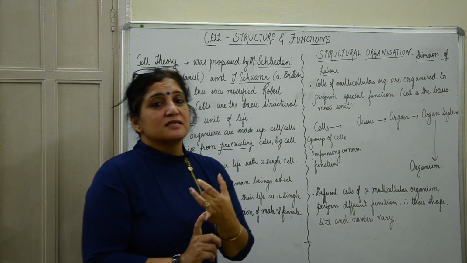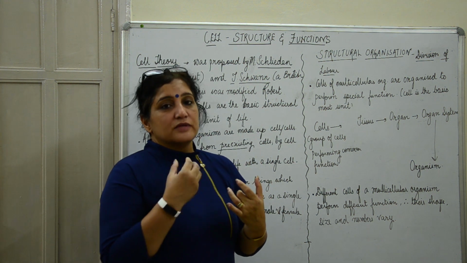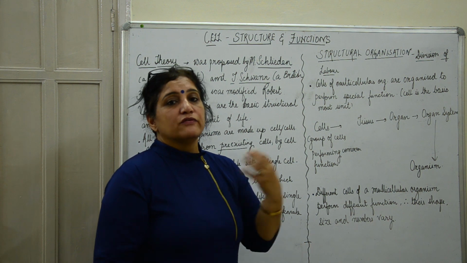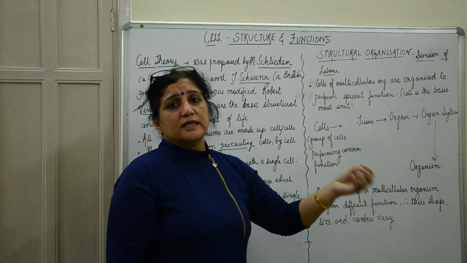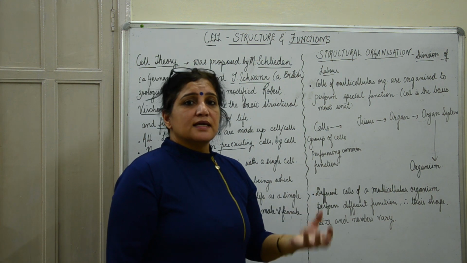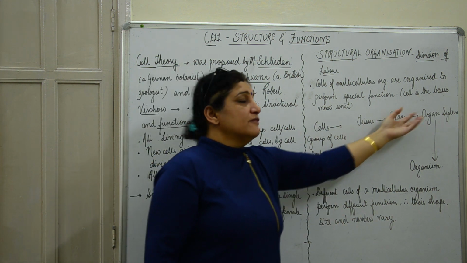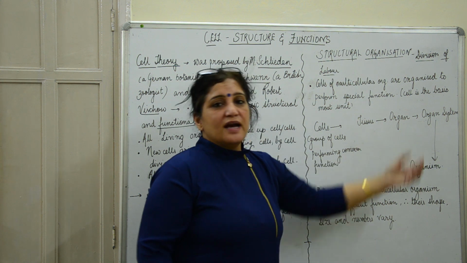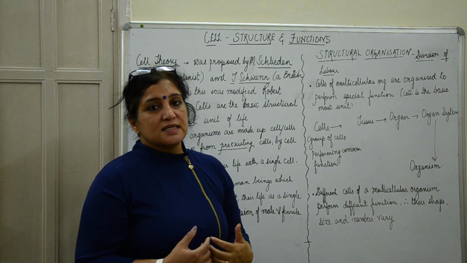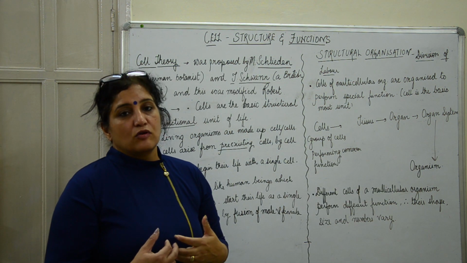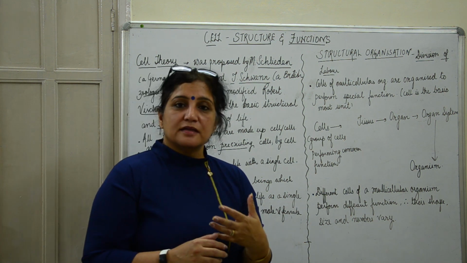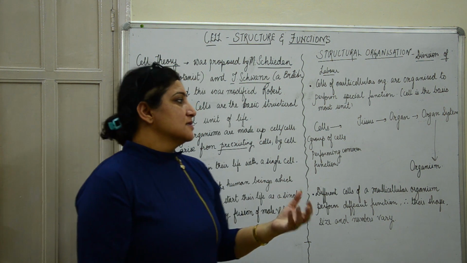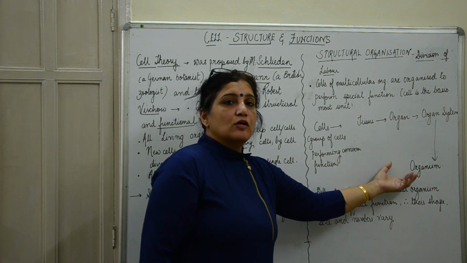Our digestive system includes many things, starting from the buccal cavity to the esophagus to the stomach to the liver, and then the intestines. All these together form an organ system. Now we have many organ systems in our body: the reproductive system, the excretory system, the respiratory system. All these systems together make an organism.